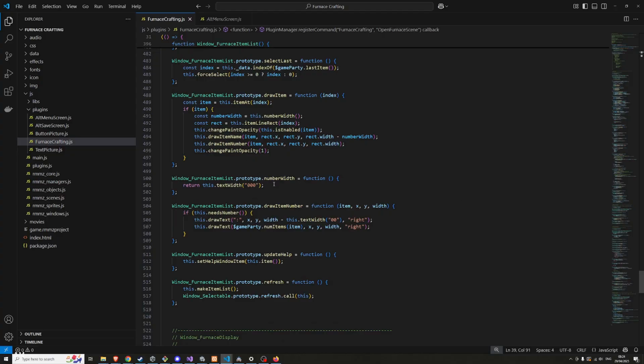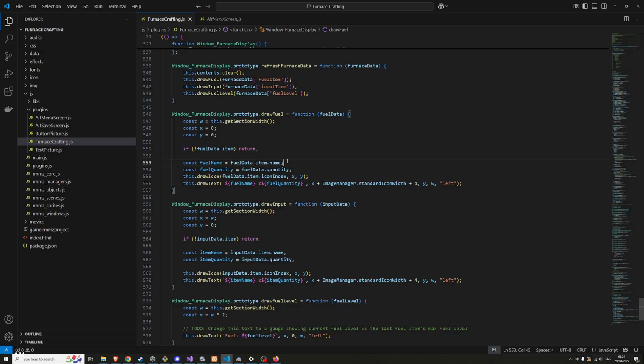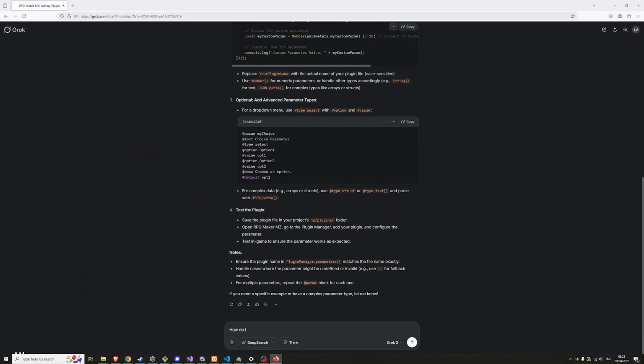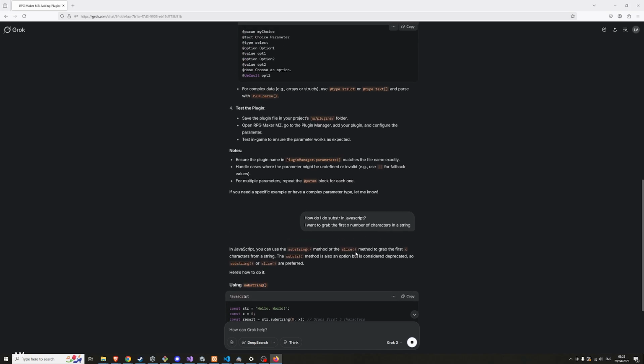That's the wrong thing. Here we go. How do I do substring in JavaScript? String dot, slice method.